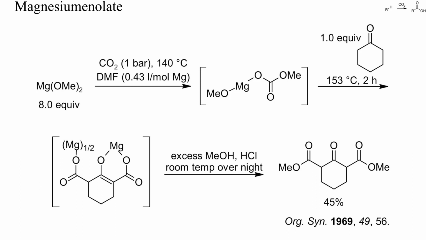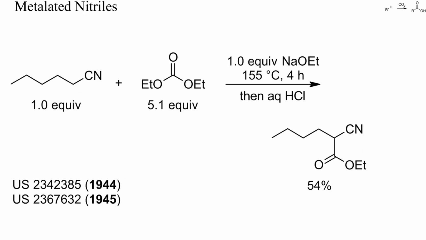and then esterified. One way to prepare cyanoacetic esters is by carboxylation of metallated nitriles. Instead of CO2, here diethyl carbonate was used as electrophile and sodium ethoxide as base. Again, a high temperature was required for the reaction to proceed. Unfortunately, with acetonitrile, only 10% of ethyl cyanoacetate was obtained. For other nitriles, though, this seems to be a reasonable procedure.